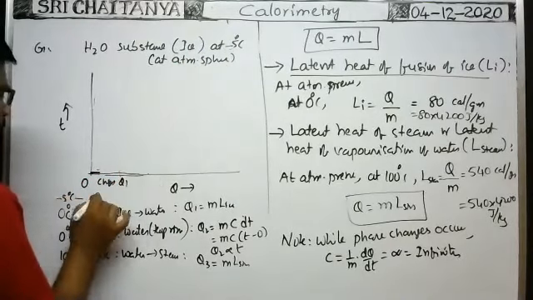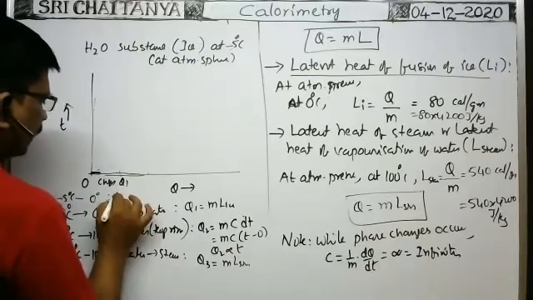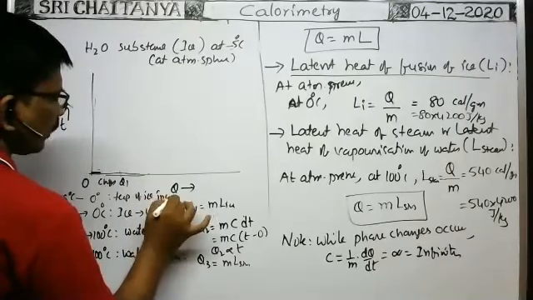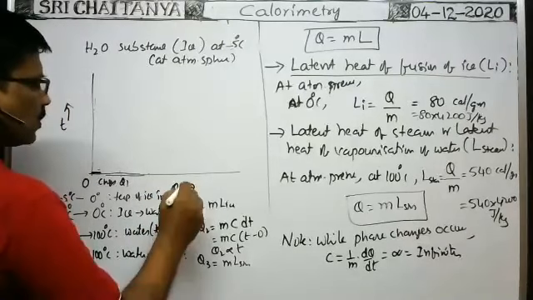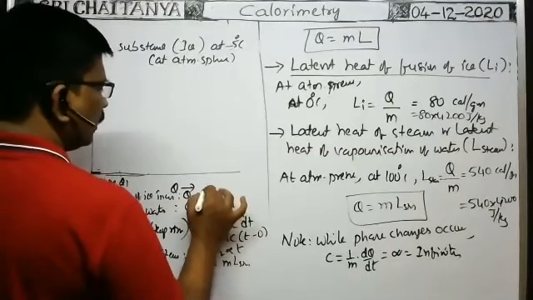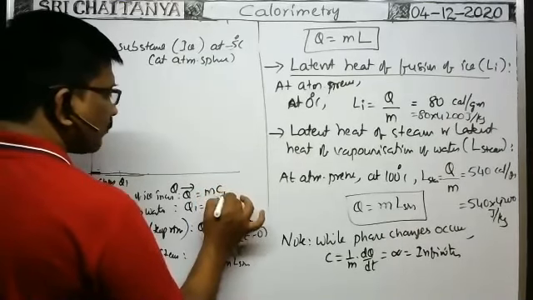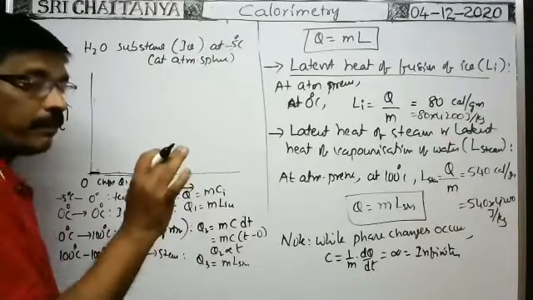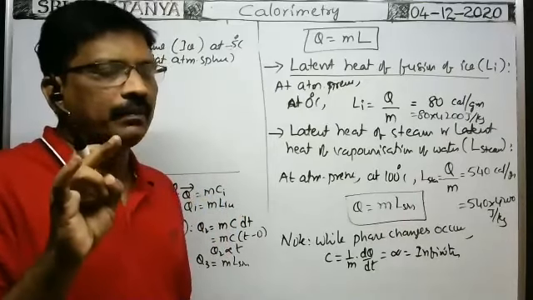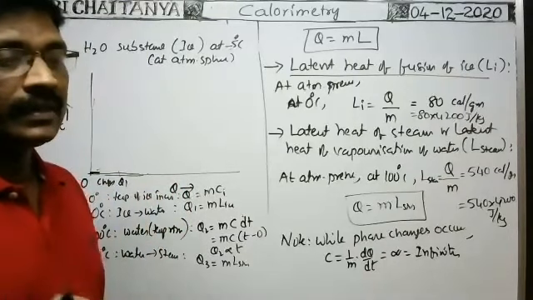To convert minus 5 to 0 degrees centigrade, what is the heat energy required? Here, the temperature of the ice increases. To raise the temperature of the ice, the heat energy required is Q1, or Q, which is equal to the mass of the ice at minus 5 degrees centigrade times the specific heat of ice. Specific heat of ice is 0.5 calorie per gram per degree centigrade. Specific heat of water is 1 calorie per gram per degree centigrade.